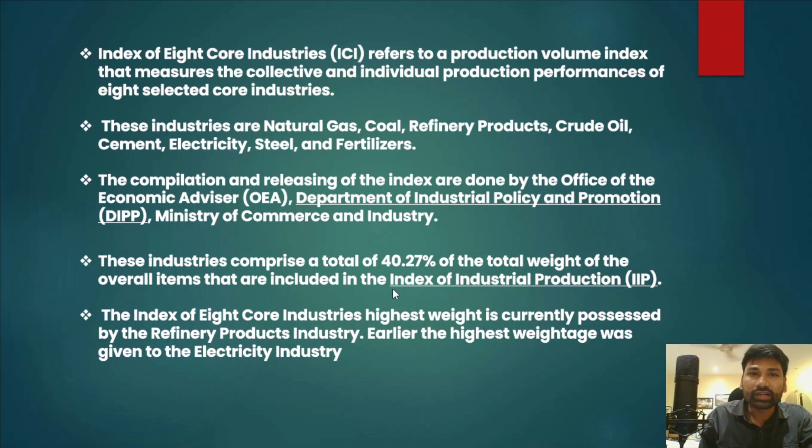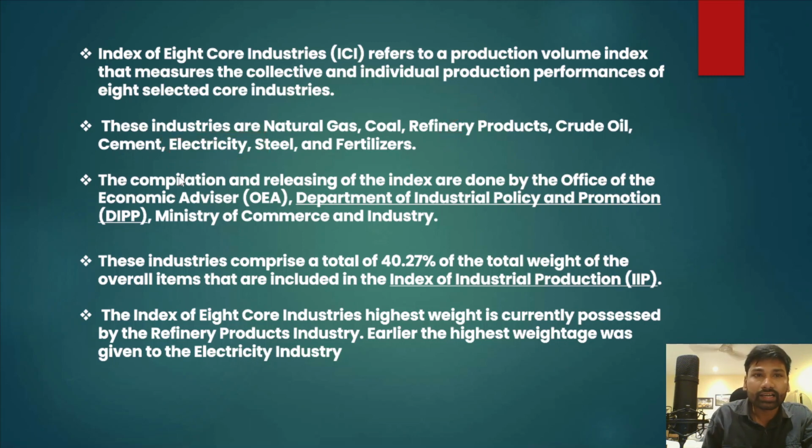So what are these 8 core industries? The 8 core industries include natural gas, coal, refinery products, crude oil, cement, electricity, steel, and fertilizer. If I can reiterate this again, which sector has the highest weightage among all these 8 core industries? That is the refinery products industry, which has the highest weightage in the index of industrial production. Previously electricity used to have the highest weight, but now the refinery products have got the highest weight.